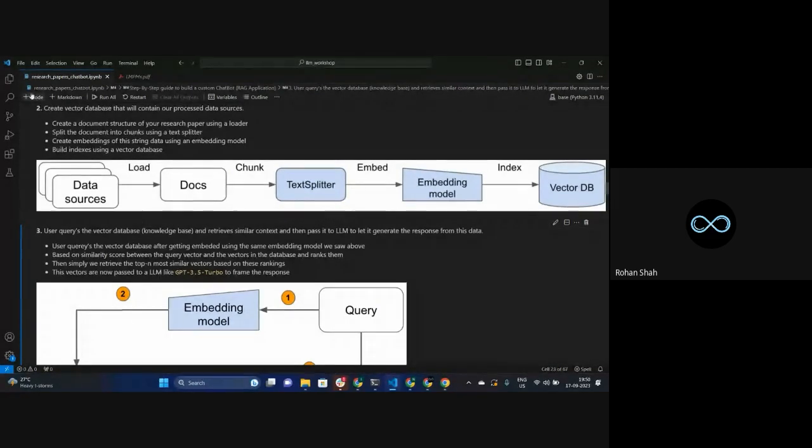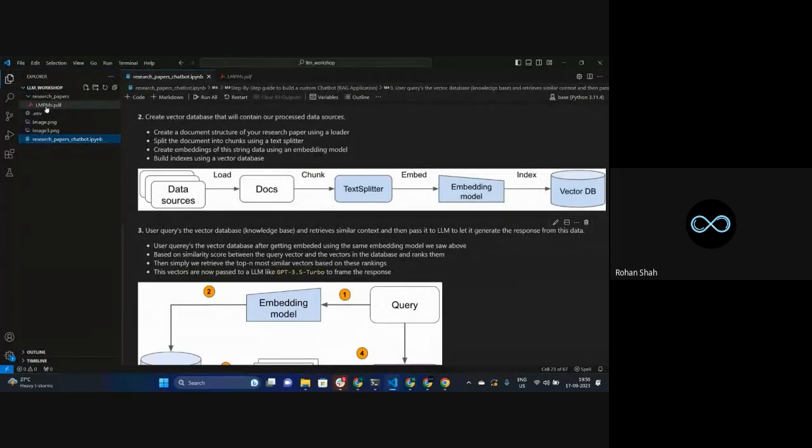So what we have done, I am having this kind of PDF. I can have multiple PDFs, but right now I'm having only one. Now I am creating a document from this PDF. Then I'm splitting this PDF into multiple different chunks. These chunks are nothing but the text data.